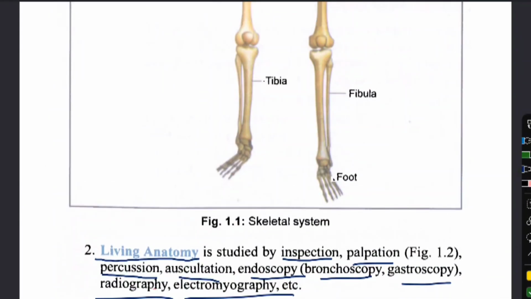And then, if I brief about endoscopy, endoscopy is a medical procedure that allows a physician to observe the inside of the body. How? It uses a long flexible tube with a lens at one end and a video camera at the other. The end with the lens is inserted into the patient. That lens reflects the images to the video camera, in which we study different body parts inside. It helps to see the parts inside without any major surgery. It is a very good technique. Then we'll proceed further.